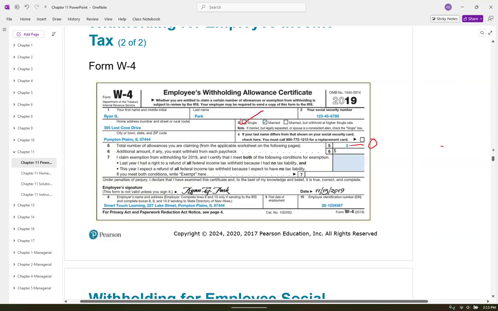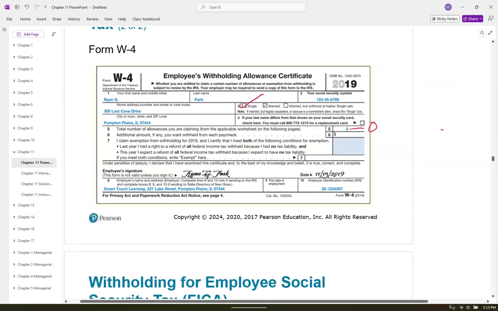I've heard people say you can't make the IRS your savings account. Well, I'm not necessarily making it my savings account. I'm just trying to make it to where I never owe any money. I would much rather get a refund than to ever owe either the state of Arkansas or the federal government.